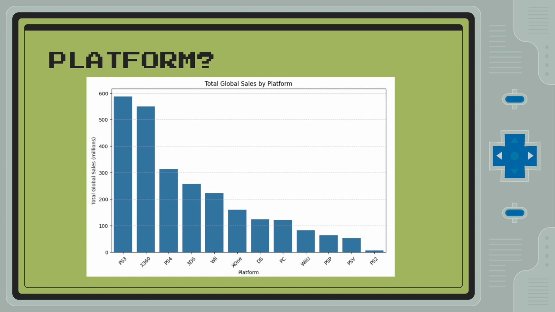Now onto platform. We looked at it in relation to global sales. According to this graph, you could see that platforms for PlayStation 3 and Xbox 360 did the best in sales, which to us made it seem that the platform might have an effect on game sales. So to further understand this, we have another graph to gain a different perspective.